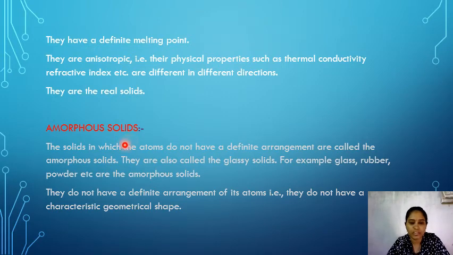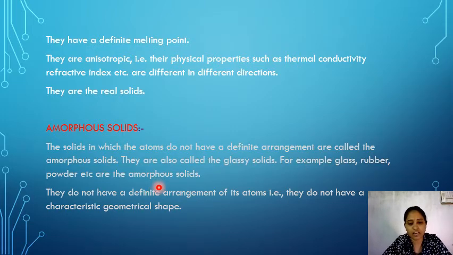Amorphous solid means they are not crystalline solids. They do not have any definite arrangement. In amorphous solids, the atoms do not have any definite arrangement or any geometrical shape. These amorphous solids are also called glassy solids. The examples of amorphous solids are glass, rubber, plastic, etc.